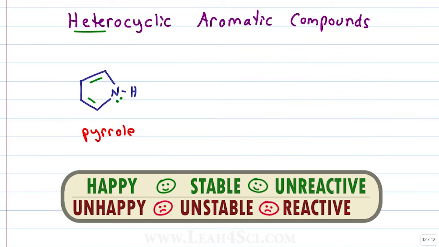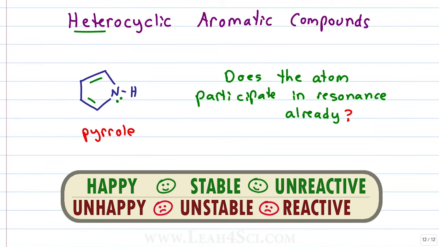But in order to be aromatic, it has to resonate. So here's the question to ask. Does the atom participate in resonance already? All you need is one participation. An atom can't join resonance with 2 separate electron pairs at the same time. It's 1 pi bond or 1 lone pair. That's it.